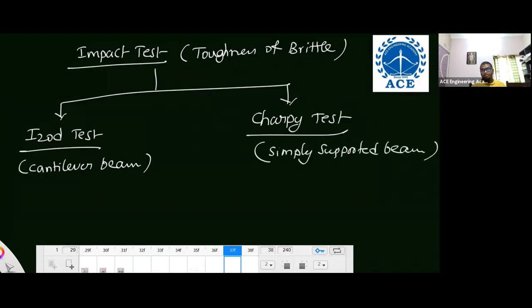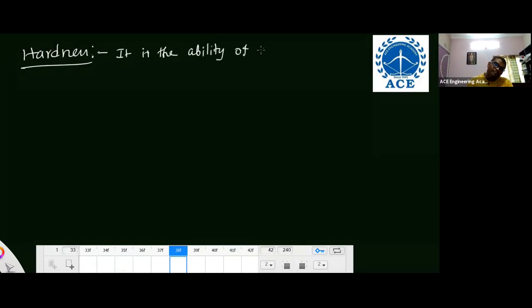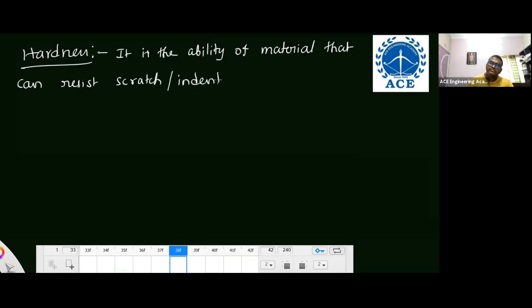That's it. Next, hardness. Tell me, what is hardness? It is the ability of material that can resist scratch or indentation or penetration on the surface. Now there are different hardness methods, like the Brinell test.